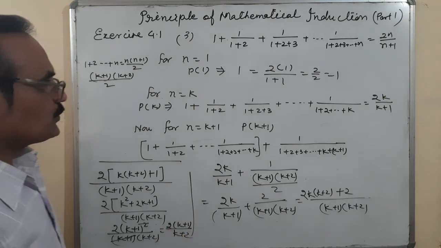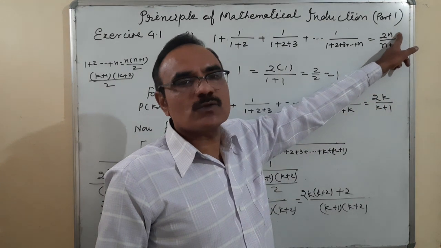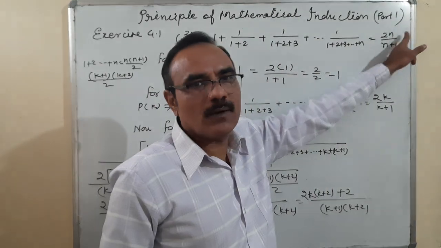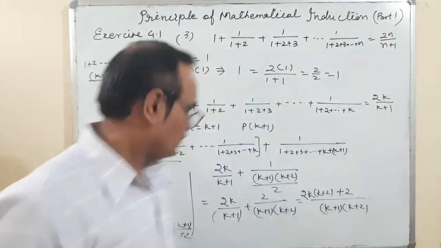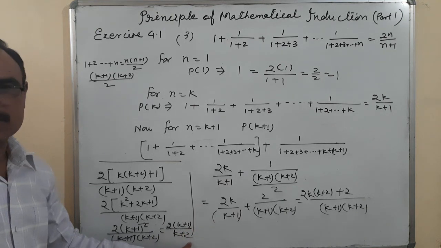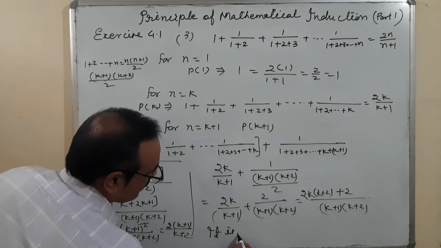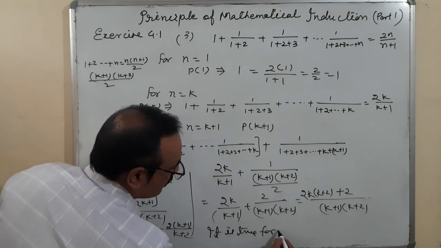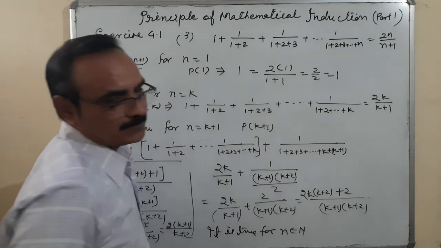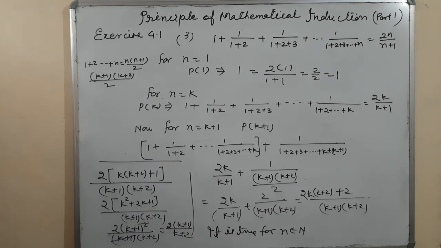Okay. And you can see when I put n is equal to k plus 1, what is the result? 2 into k plus 1 upon k plus 1 plus 1, that is k plus 2. 2 into k plus 1 upon k plus 2. So what to write here in the last line? It is true for all n belonging to N. Okay, so this is the procedure of it.